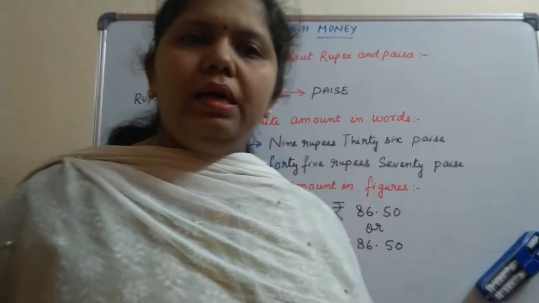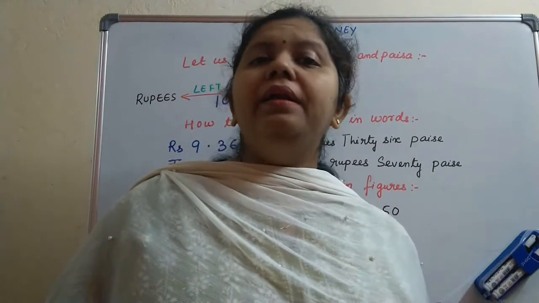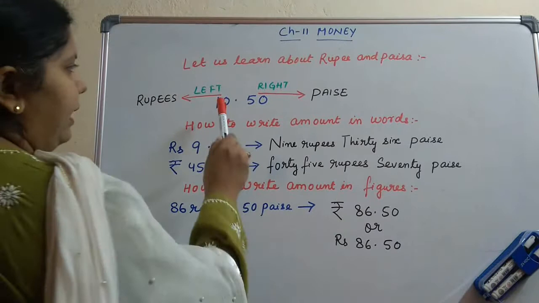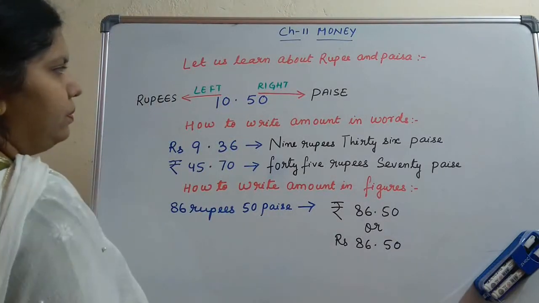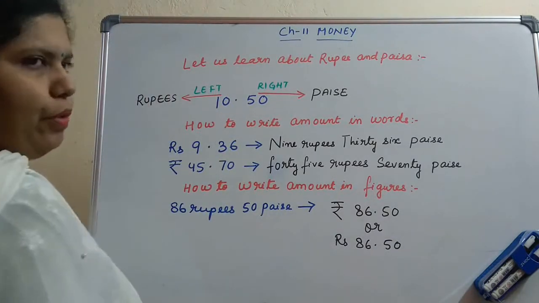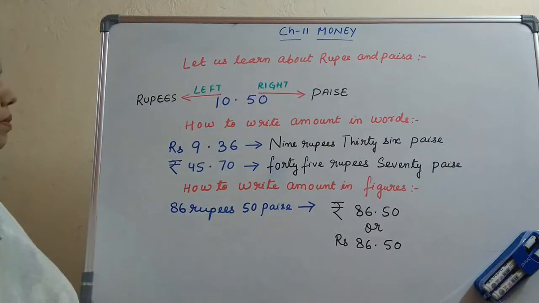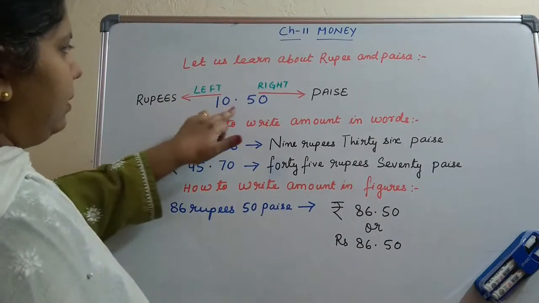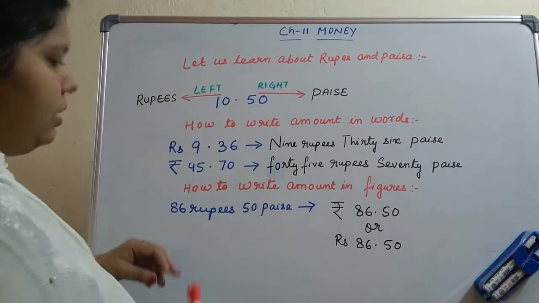Now let us learn about rupee and paise. So here we have 10.50. Rupees 10.50 it is. Now what is rupee and what is paisa? This is the dot. Dot is called what?